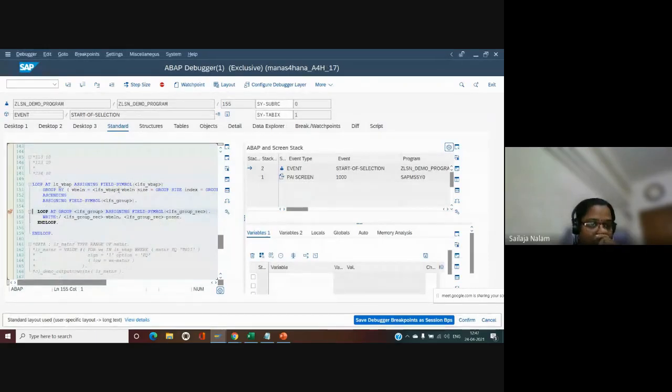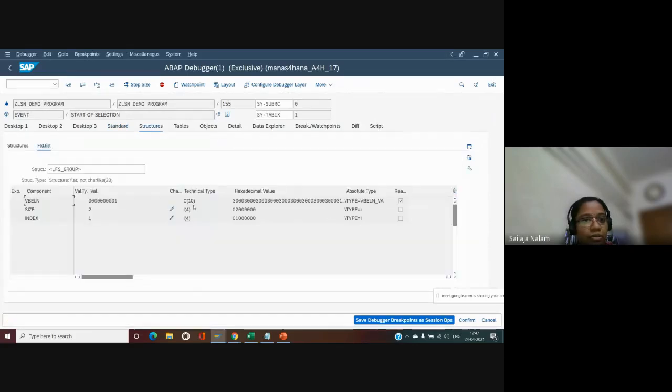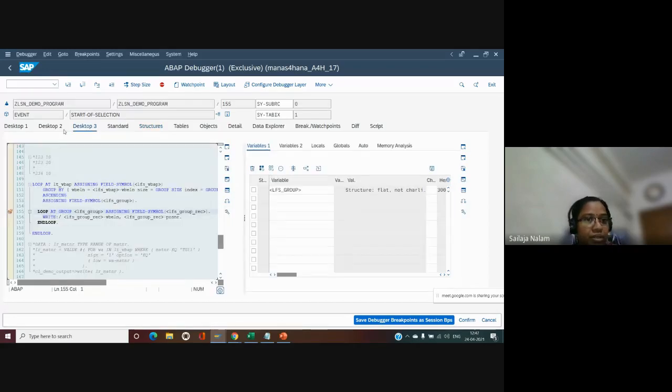Now we are with the first Veblen, right? So what would be the size of the LFS group? How many are there? There are 2, because I am with Veblen 1 and there are 2 entries, one with 10 Posner and 20 Posner. So it is having 2. When I execute the next statement, it is displaying 2 entries there for us.